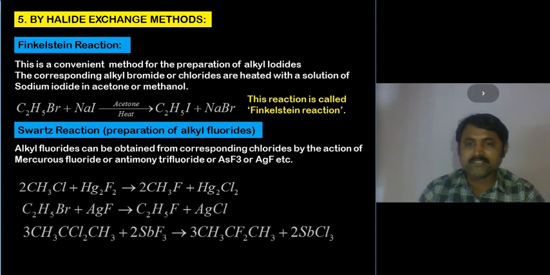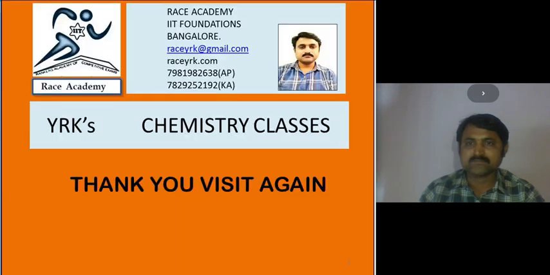Here fluorinating agents like mercurous fluoride, silver fluoride, or antimony fluorides can be taken with other alkyl halides, and we easily get fluoroalkanes, not directly with fluorine. Okay, this is a good method for the preparation of this.